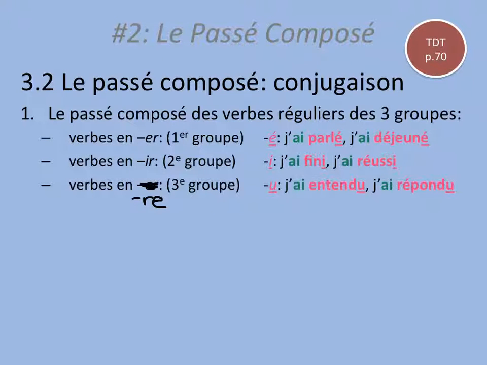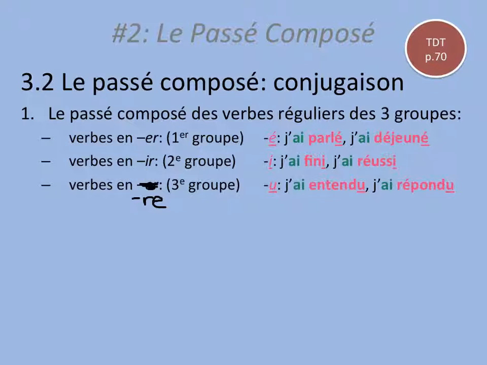Le passé composé des verbes réguliers des trois groupes, so the passé composé of regular verbs in the three groups. The three groups of verbs are ER, IR, and RE verbs. So to conjugate those past participles, for an ER verb, you take off the ER and you add E with an accent aigu. J'ai parlé, I spoke. J'ai déjeuné, I ate lunch.